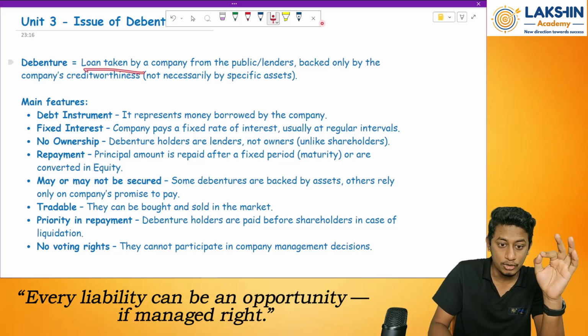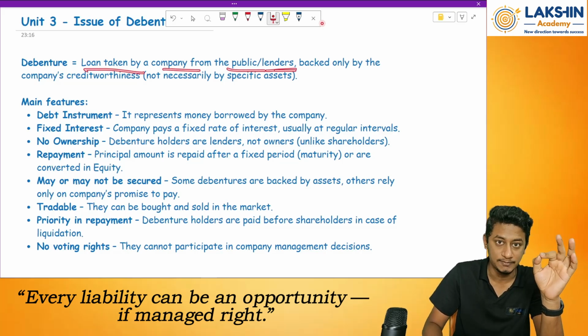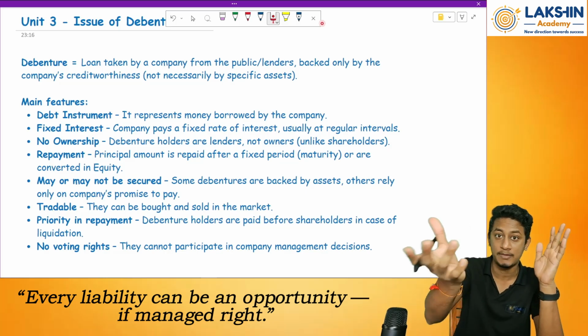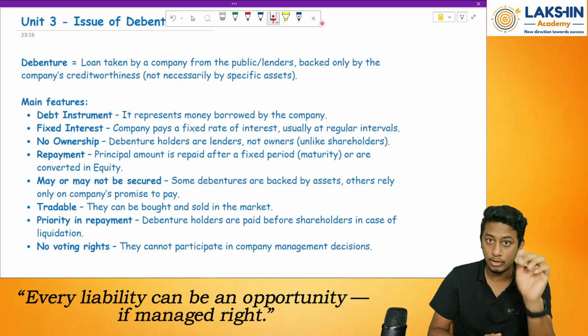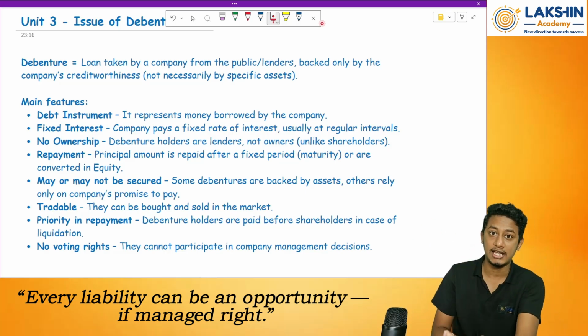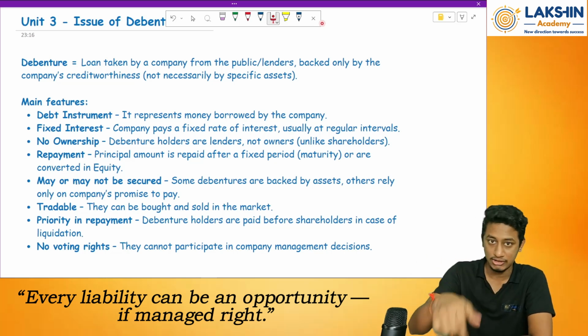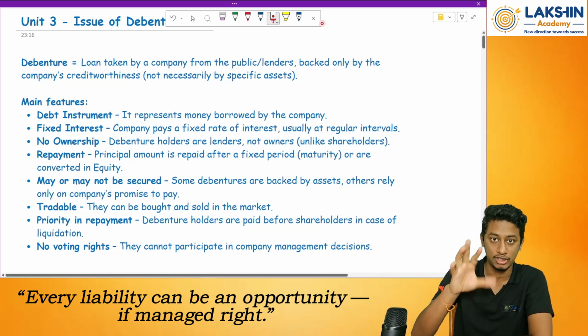So a debenture is a loan taken by the company from the public or the lenders. It can be from the public, or sometimes from the banks also. So what does the company do? Sometimes it takes a loan, and instead of giving any asset as security, the company will issue them debentures. We have the concept below that, so we'll discuss it thoroughly while dealing with that.